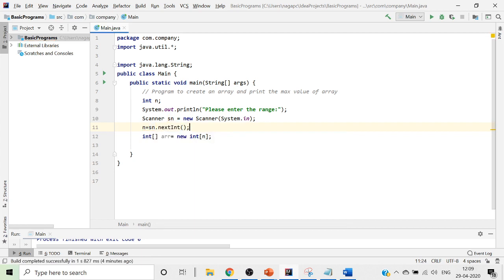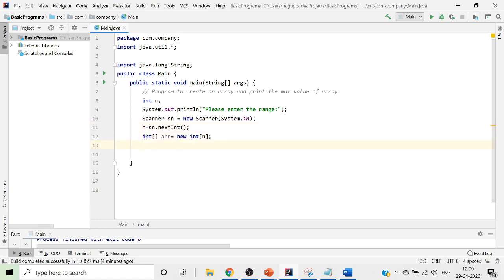Now we have read all the values. Now the range value is read. अभी हम लोगों ने वो n value को read कर लिया है. Now यहाँ पे मेरा जो error था वो error भी निकल गया है. अभी हम लोगों को ये values को read करना है.